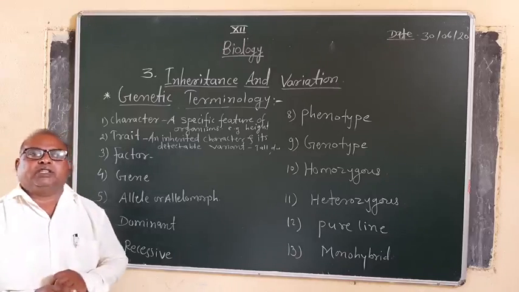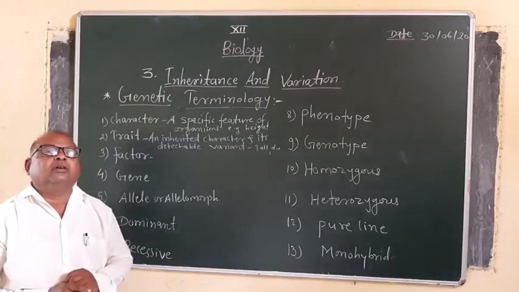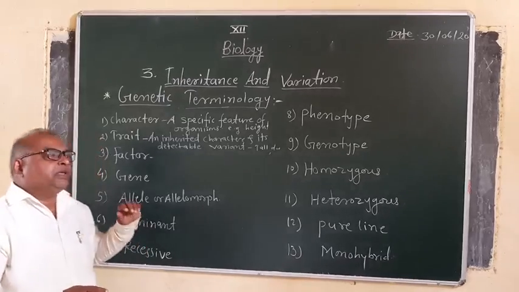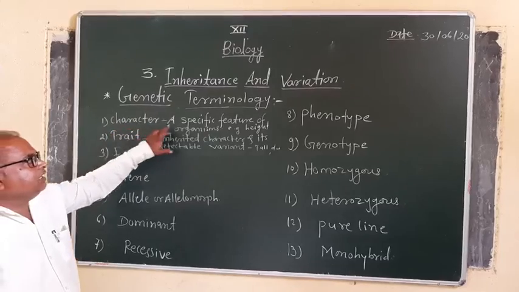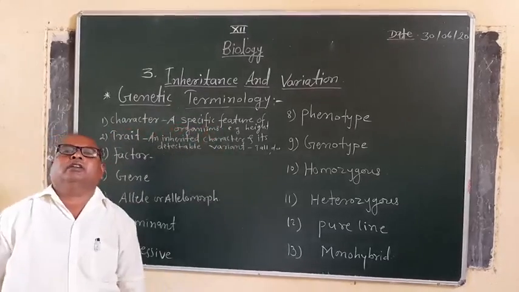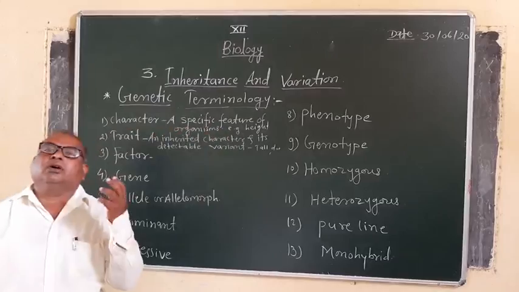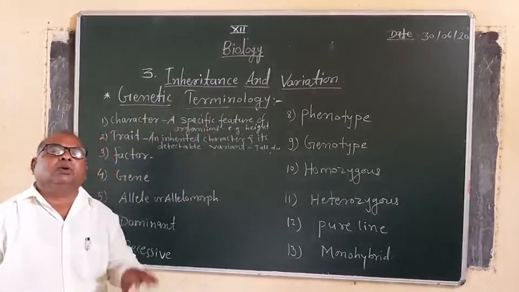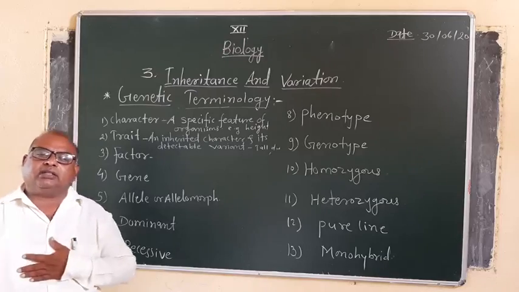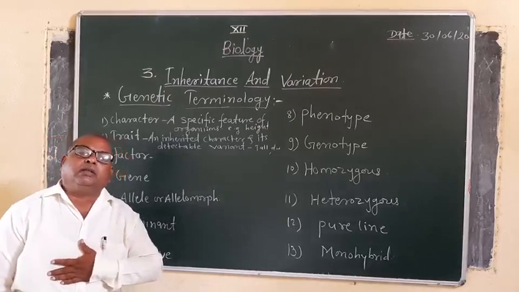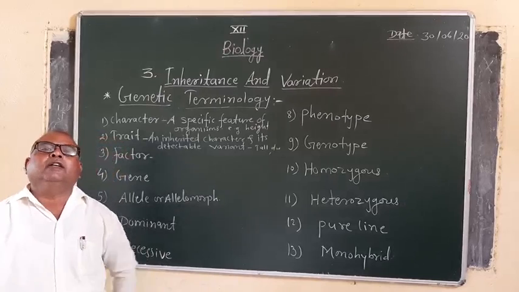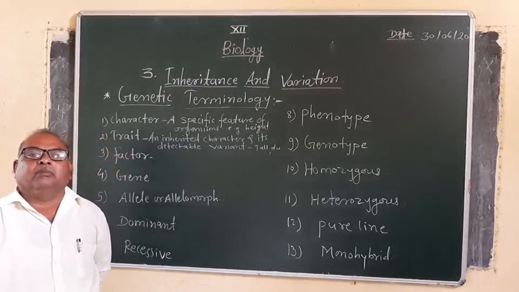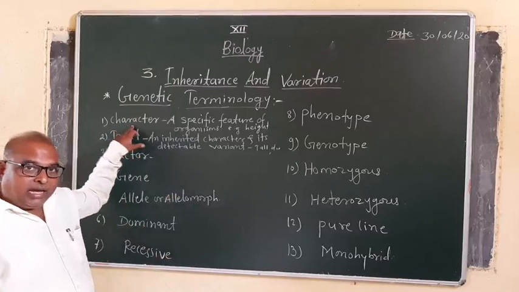This is one of the specific characters of the pea plant. So, character is nothing but a specific feature of an organism. Not only the pea plant but also other living organisms have characters. Suppose in the case of a human being, skin color is one of the specific characters. Mendel called it a character.